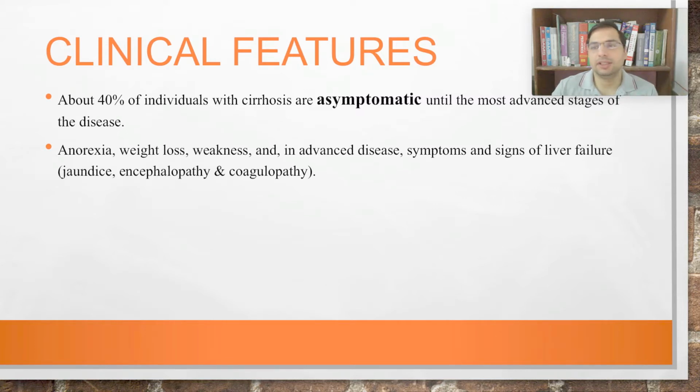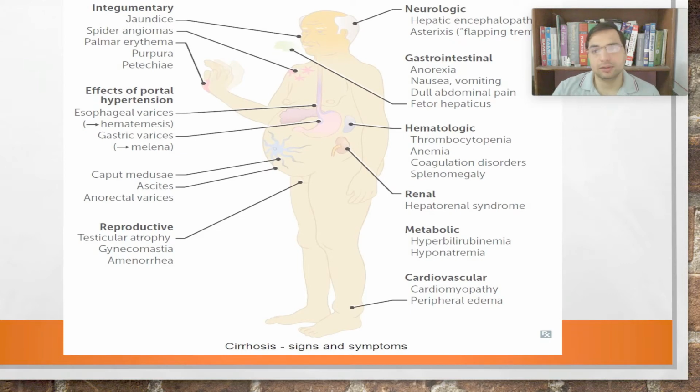Apart from this, there will be generalized symptoms of liver disease, for example anorexia, fatigue, weight loss, weakness, right? And some other signs of liver failure like jaundice, encephalopathy, coagulopathy. We have already talked about liver failure, right? So I have included some pics for you for easy remembrance of these symptoms, because these symptoms are from head to toe, they are very many.